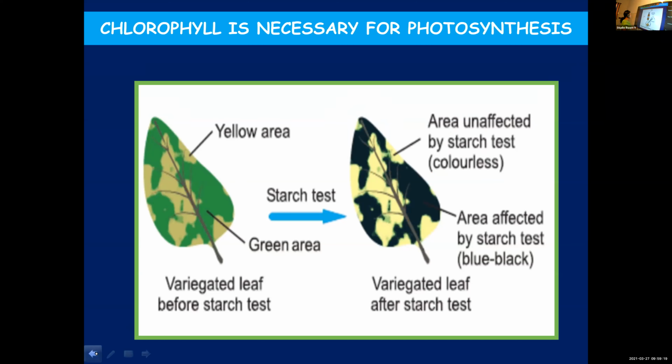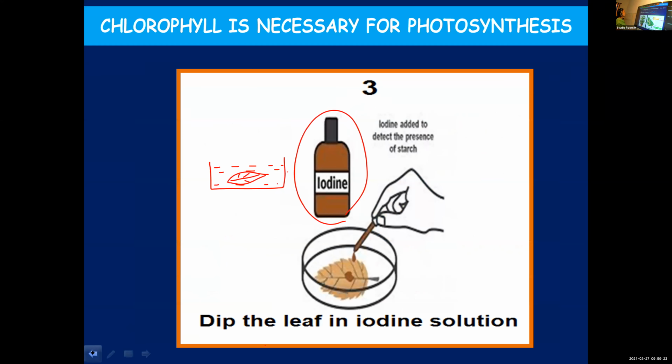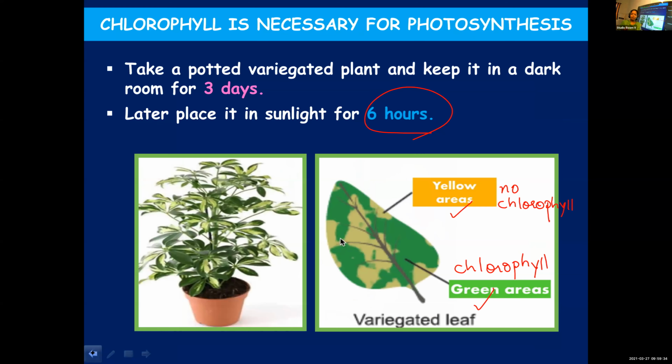We started with the chlorophyll test to prove that chlorophyll is necessary for photosynthesis. Here we need a potted variegated plant. Variegated plant means the leaves of the plant will have different colored patches, not only green, other colors will also be found. And here we have selected a variegated potted plant having green and yellow patches.